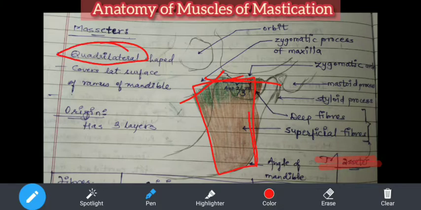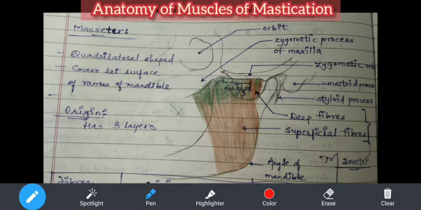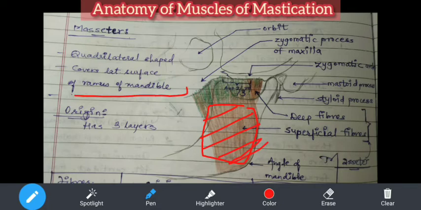Now what is the ramus? So from tomorrow we will make a point that I will put up the list of the bones and the parts which you need to know. Actually, if you recall, I had put a video of the mandible which was explained by one of my batchmates in your group of webinars, and in that he had explained the ramus. So if you can recall that, this part is called the ramus of the mandible. I have written here ramus of the mandible.